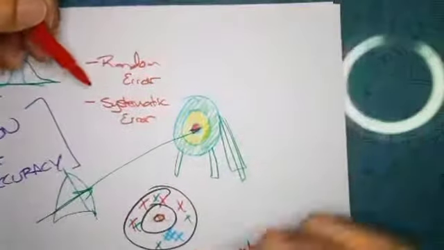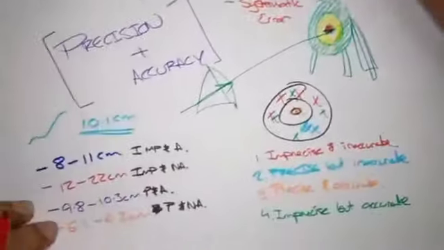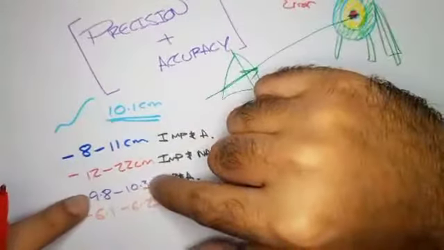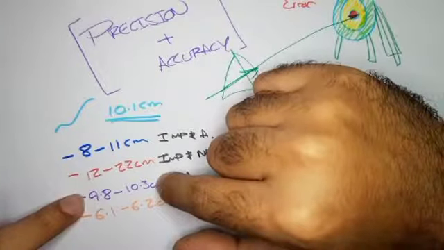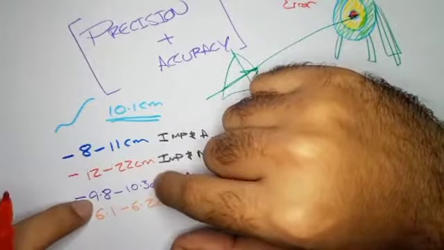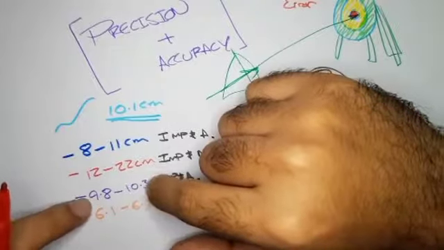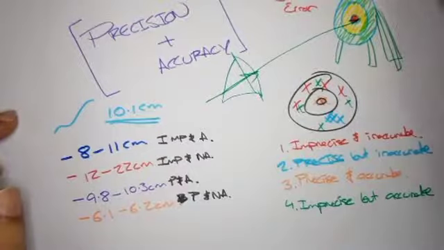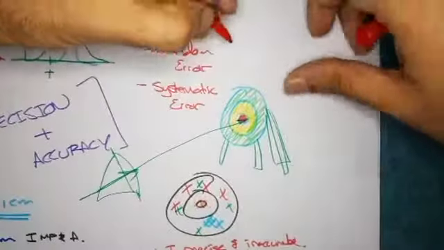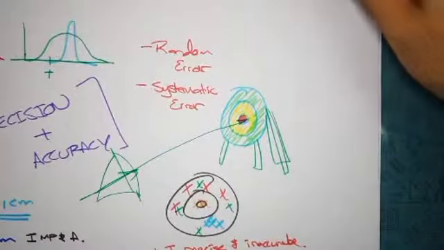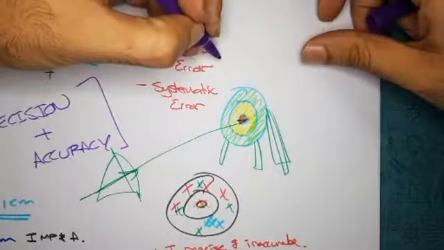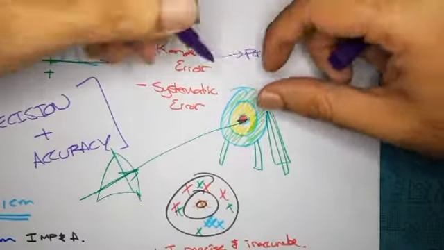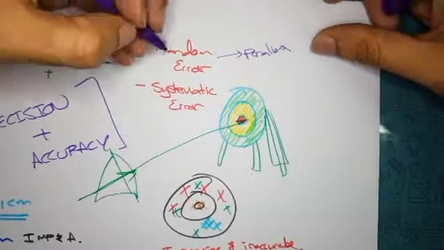So say, for example, the reason we got a bunch of different values, even if we gave the same string, and you see how I said that a bunch of students got between 9.8 and 10.3, right? So what does that mean? That means a number of students took this reading, but different people got different readings. What was the reason for getting different readings? Measuring instrument error? It's more like the technique itself. For example, parallax. Parallax error. So different people will get different variations in the reading, right?